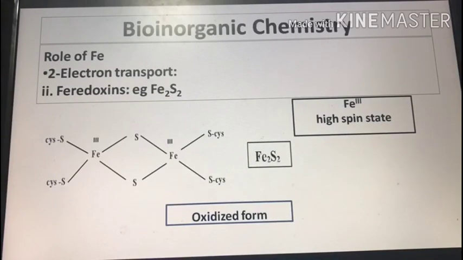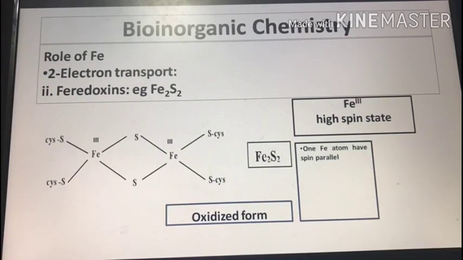Because the two iron atoms are in high spin state, one iron atom has its spin directed upward, whereas the spin of the other iron is in the downward direction.